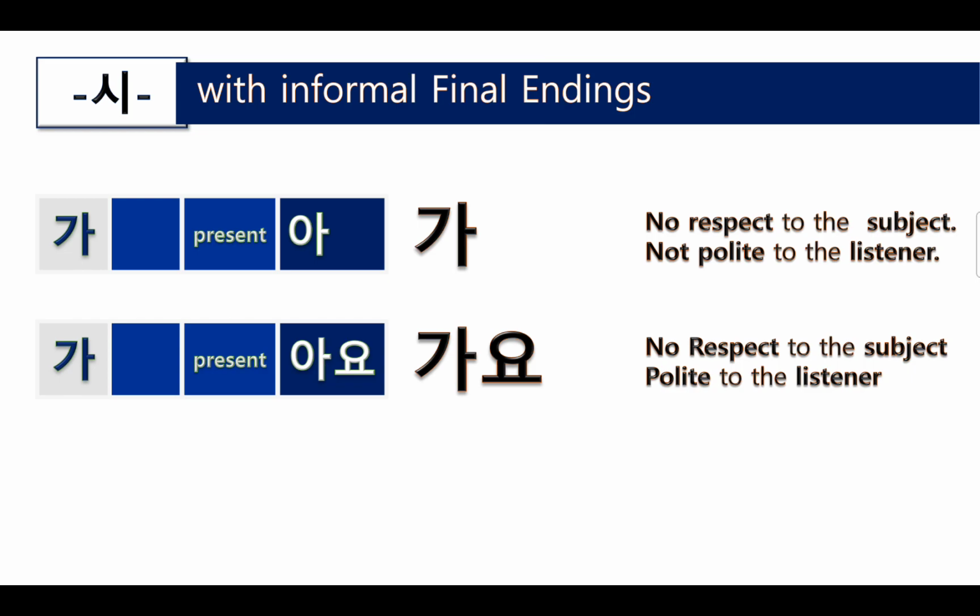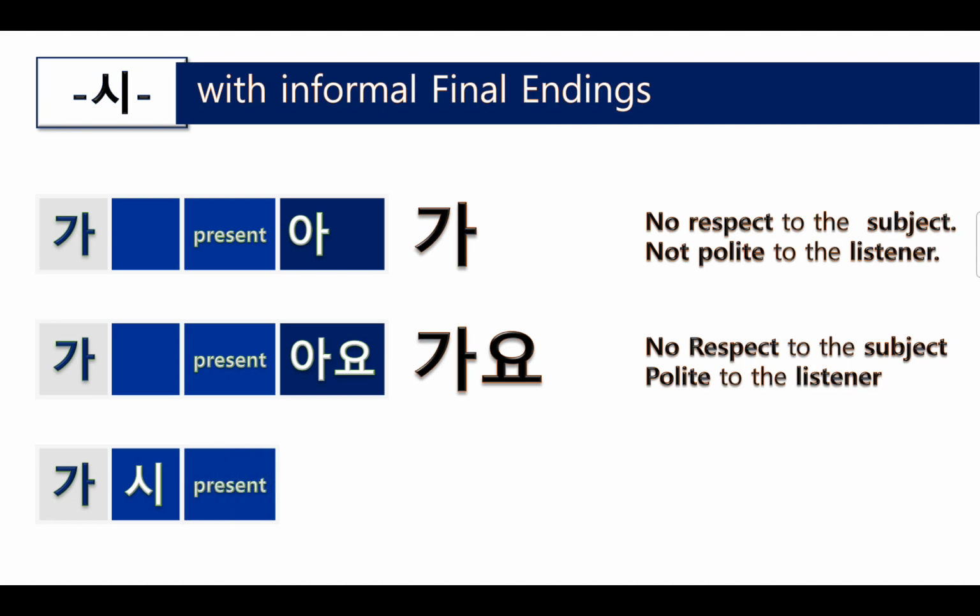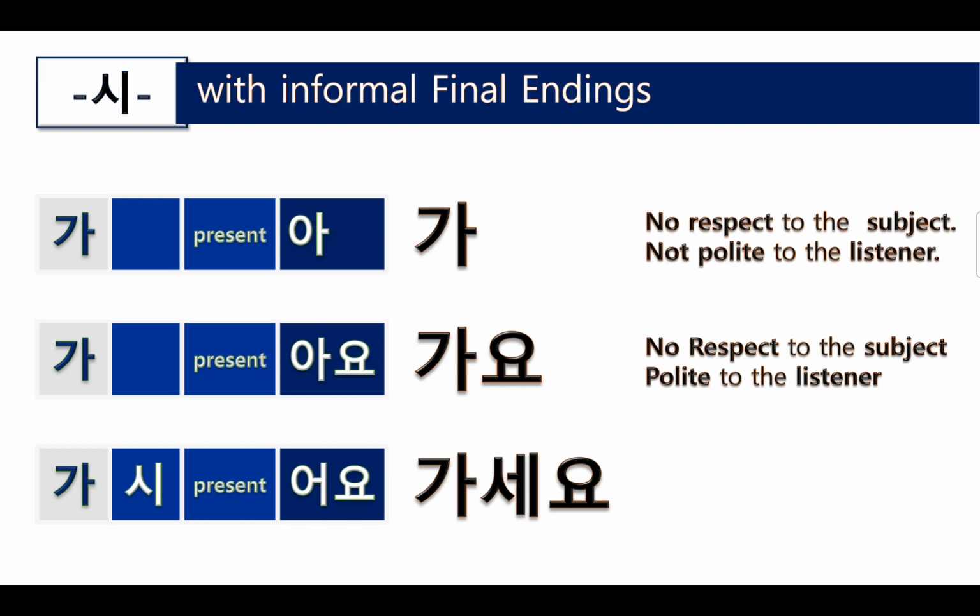Even though the listener is younger than you, if you want to be polite, you can say this way. 가요 is possible. 가요. Okay. Last one is 가 plus 시. Now you put 시. So 시 shows that this is the respect to the subject. Present, and 시 is dark vowel 어요. So 가시어요. In short, 가세요.